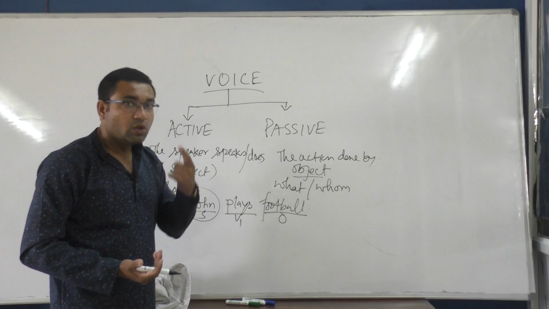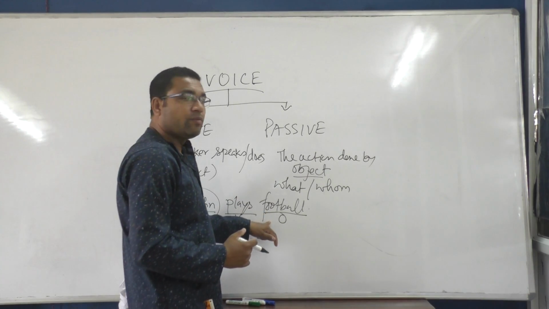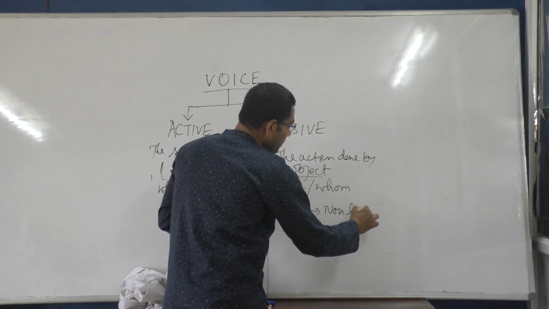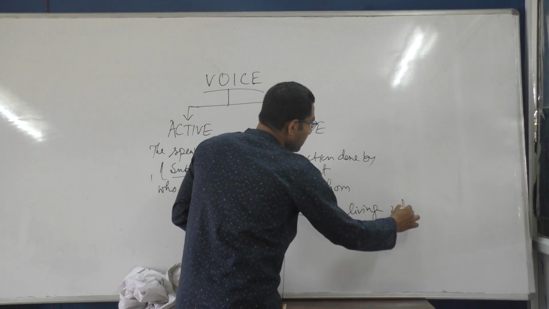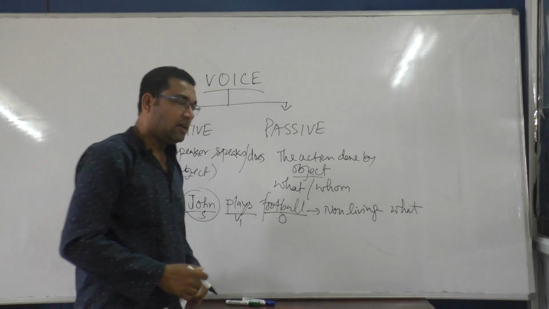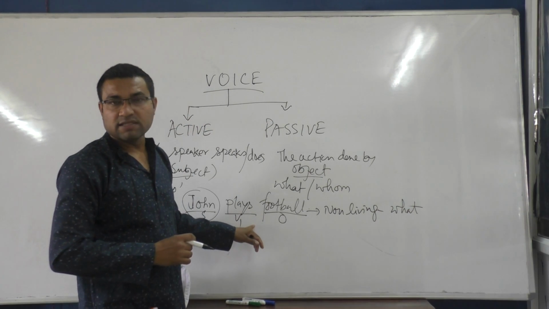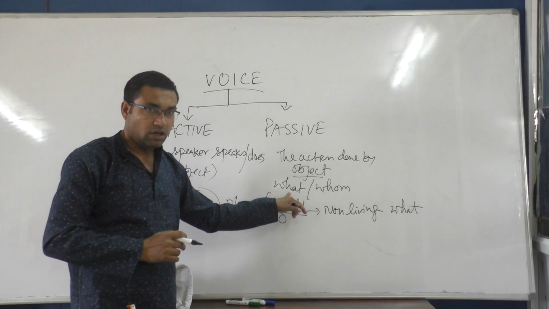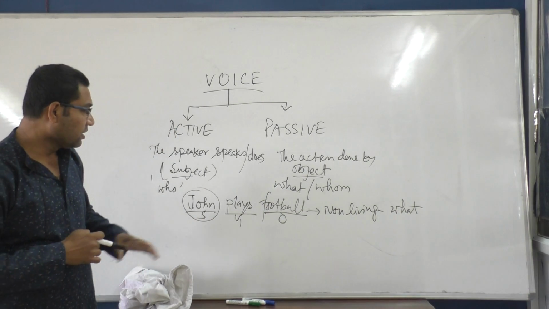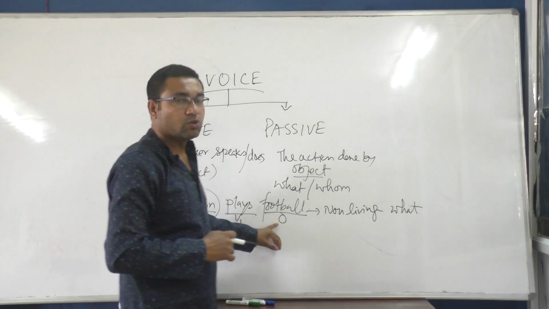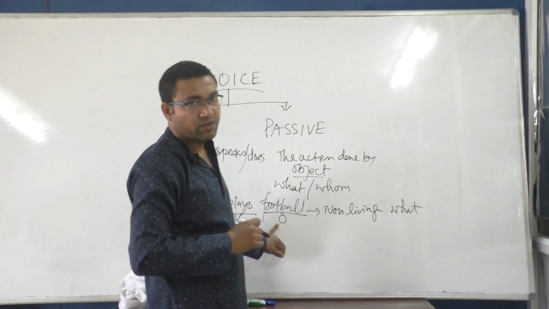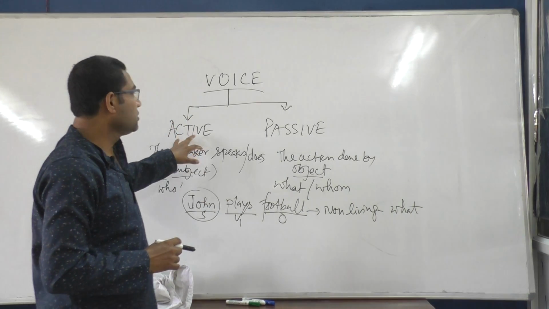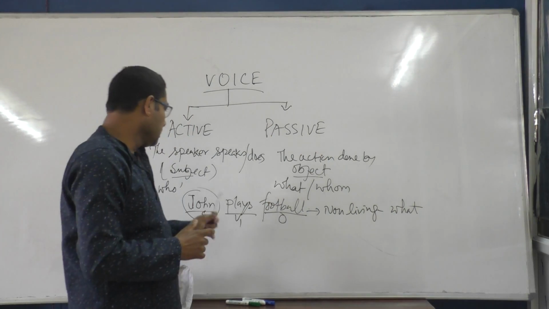Obviously no. That means when the object is non-living, you have to ask the question with what. Football is non-living, that's why you have to ask the question with what. I am sure you have understood how to get subject as well as how to get an object in the sentence. Now we will change from active to passive.